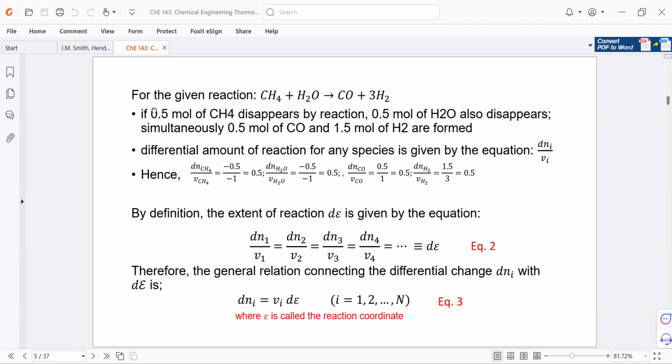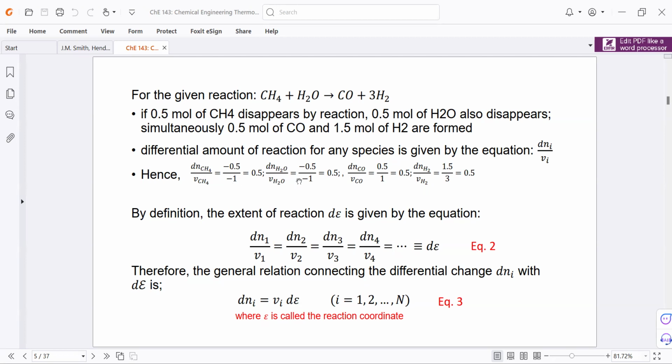So the statement right here can be written as dn of methane, the amount of methane, over the stoichiometric coefficient of methane. It's negative 0.5, negative because the amount disappears, over negative 1, that's the stoichiometric coefficient of methane.